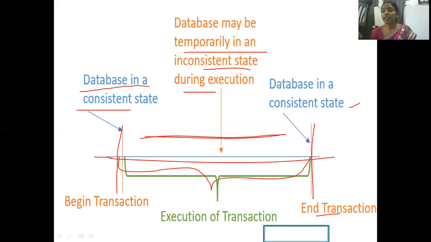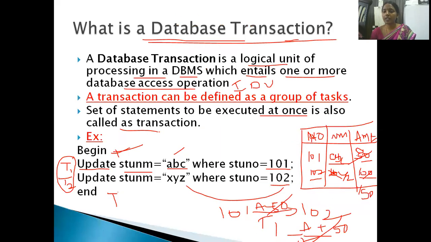Inconsistency occurs, for example, when you're updating the data: you're sending an amount of 50 to 102. The amount is deducted and 101 becomes 0, but the 102 amount is not increased. It's the same 100 only. So is the database in a consistent manner? No, it has inconsistency. Why? Because the amount is deducted from 101 but is not added to 102. So here the database is in an inconsistent state. So before the transaction and after the transaction, the database should always be in a consistent manner. Clear?